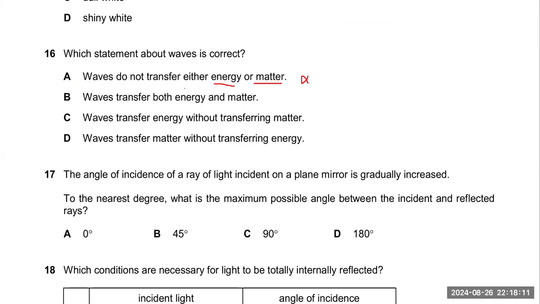No, energy is transferred but matter is not transferable. So this option is also incorrect. Waves transfer energy without transferring matter. Yes, this is our correct option, the proper definition. Our option will be C. Okay, next question.